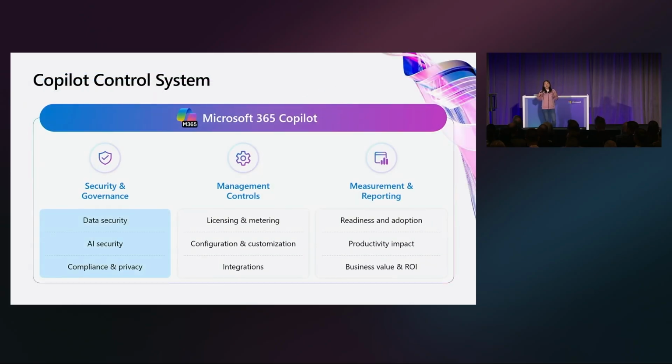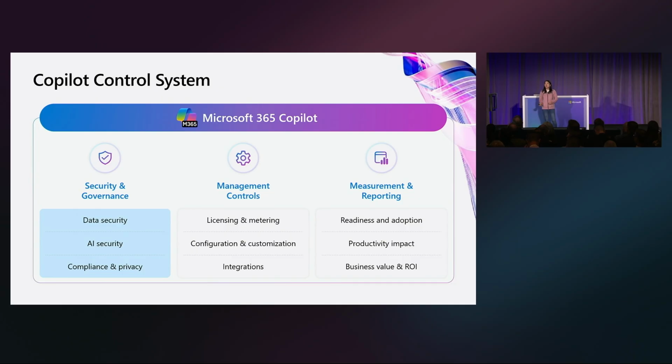With all of these commitments in place, we also provide sets of tools to help you secure and govern Microsoft 365 Copilot. Has anyone heard of the Copilot Control System? Raise your hand if you've heard of it. Okay, good. So we announced this last Ignite.